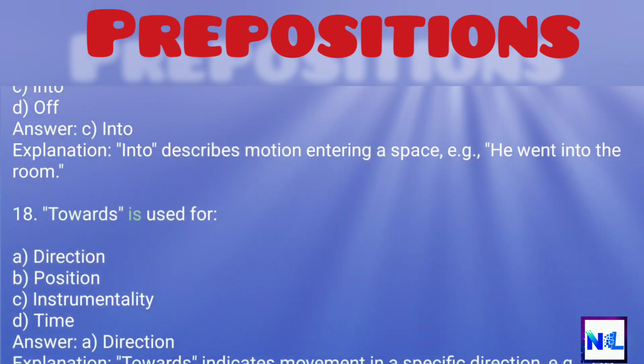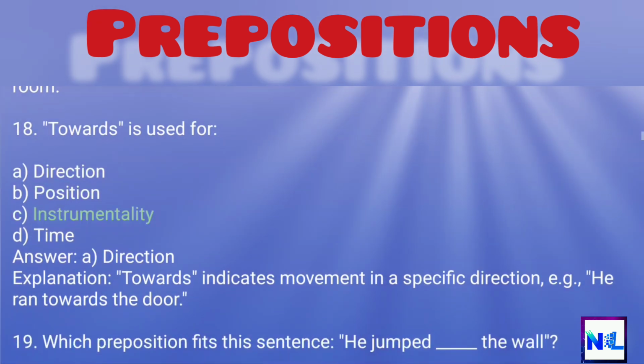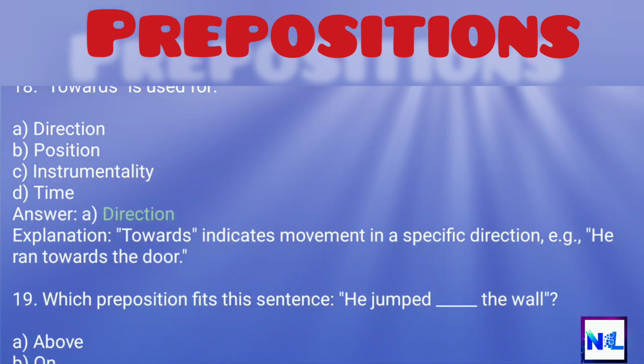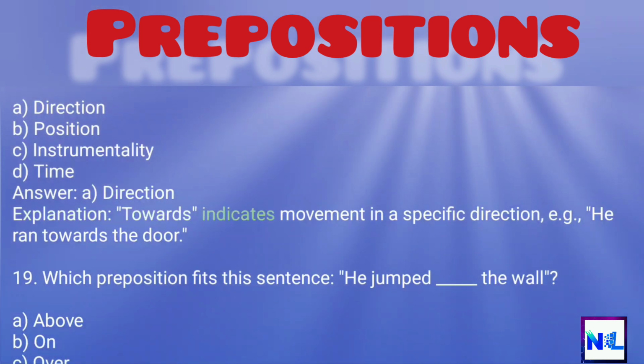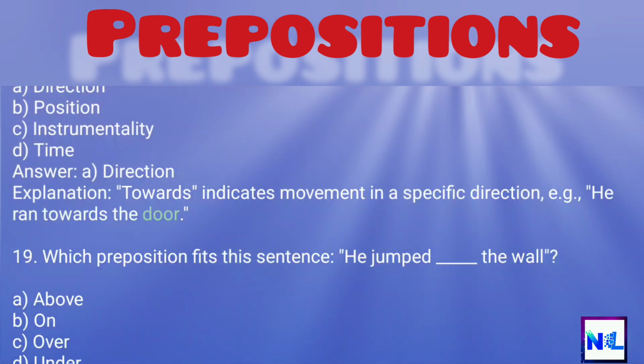18. Towards is used for A. Direction, B. Position, C. Instrumentality, D. Time. Answer: A. Direction. Explanation: towards indicates movement in a specific direction, e.g., he ran towards the door.